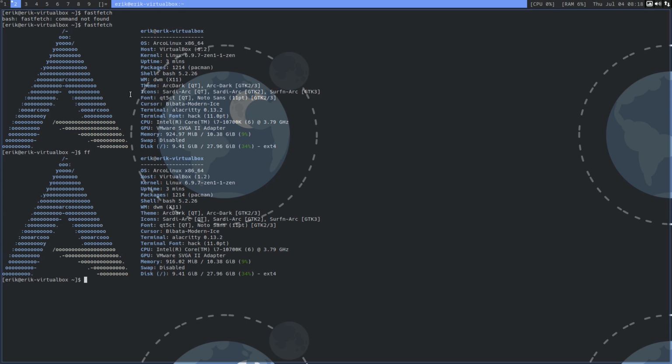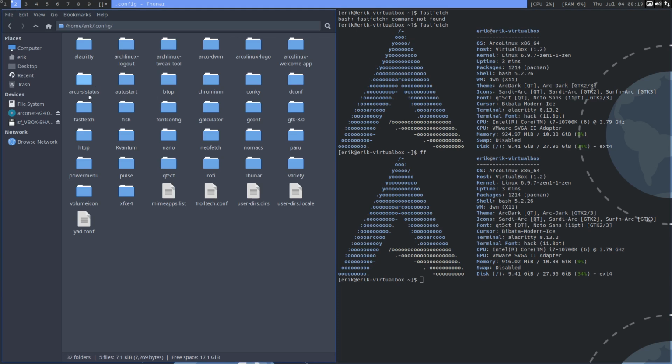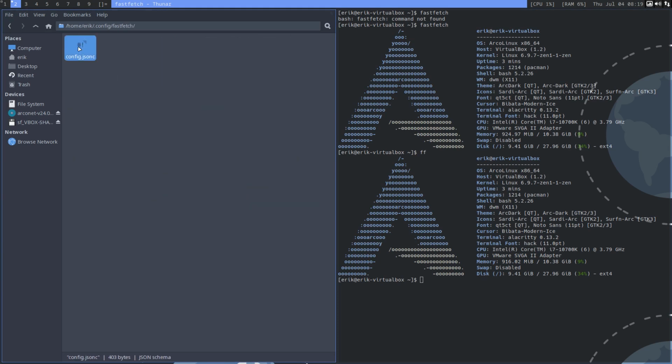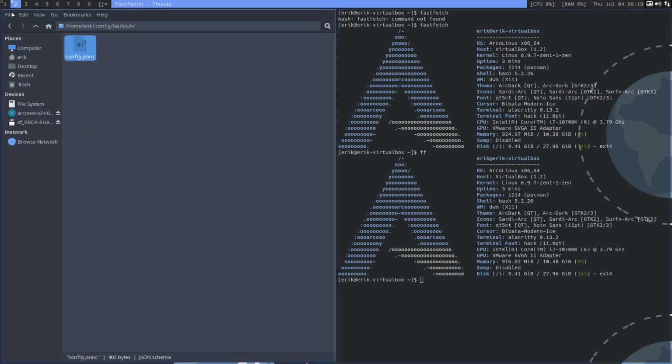That's Fastfetch for you. Where is the configuration? Config, fastfetch, config.jsonc. So that's our configuration, that's our choices from ArcoLinux. You make your own choices and put whatever you want to have on the right there. That's your fun, right?